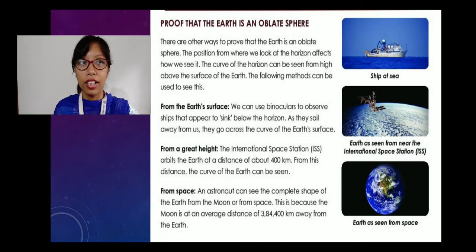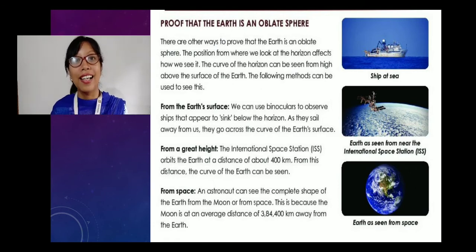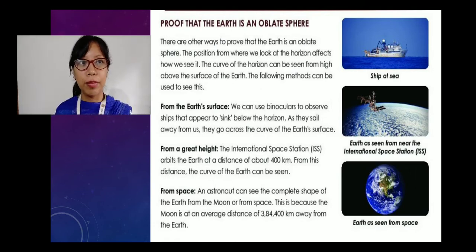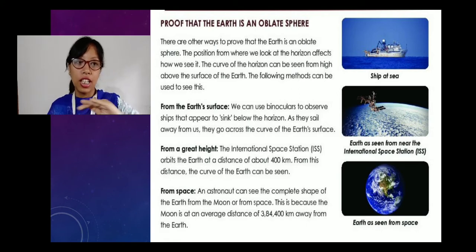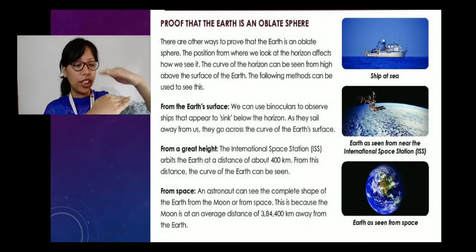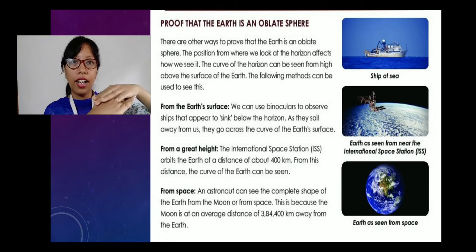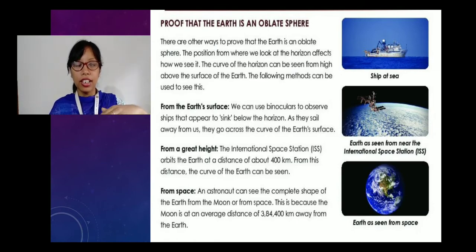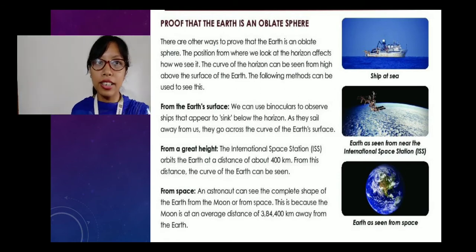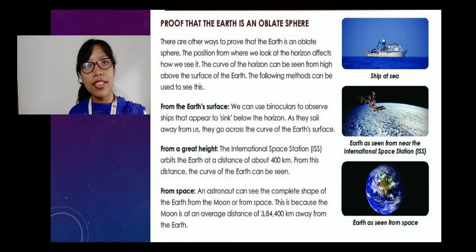It seems like the ship has sunk into the water. No, definitely not. That doesn't happen because the earth is round. This proves that the earth is an oblate sphere, because at some point we can see up to a point, and at another time it is invisible to us, right?